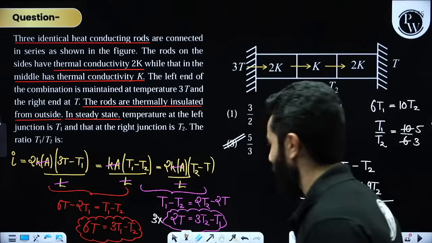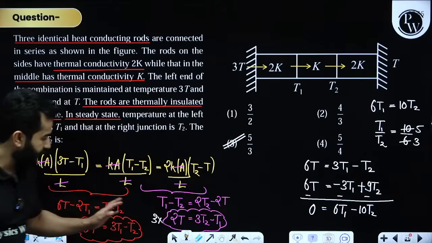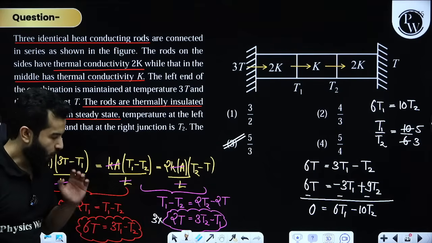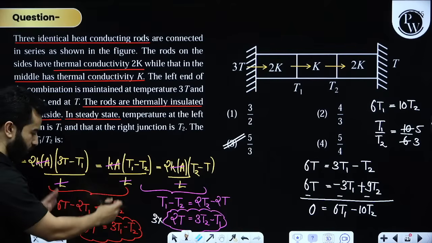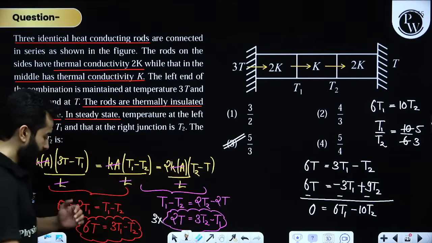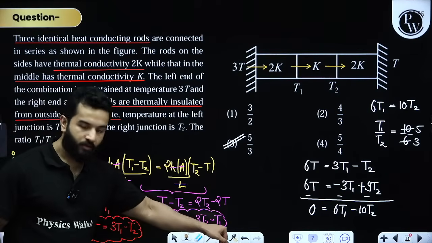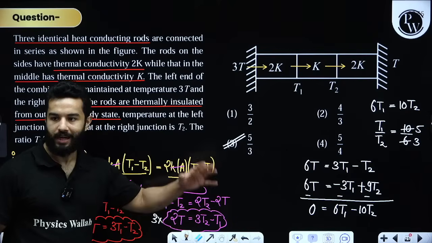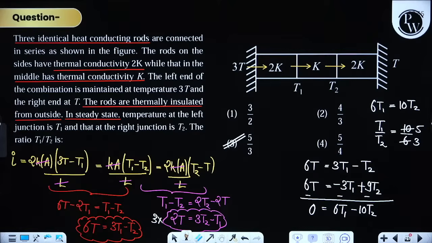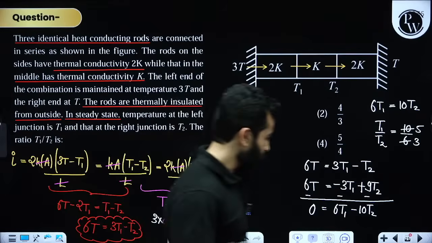Quickly let me know in the chat box if everything's clear. If any student has any doubt in this manipulation, you can ask me. All I have done is I have used these two equations. Then I thought, let's cancel out this 6T. So I have multiplied 3 to this entire equation, and then I have finally found my answer. 5 by 3 is the correct answer. Be quick, my dear friends. If you have any doubt, do let me know.